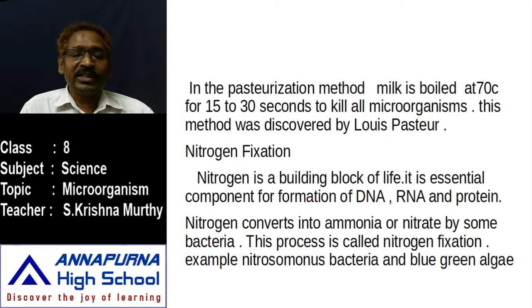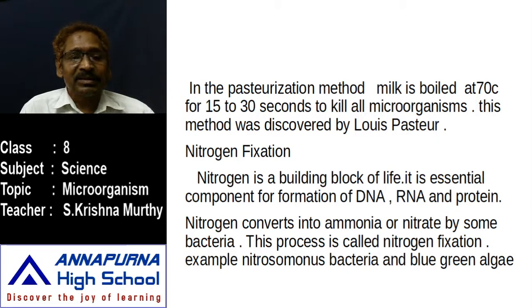In the environment, nitrogen is present in gas state. Directly, no plant or animal can utilize it. It has to be turned into ammonia or nitrate. So how does nitrogen turn into ammonia, nitrate or nitrite?